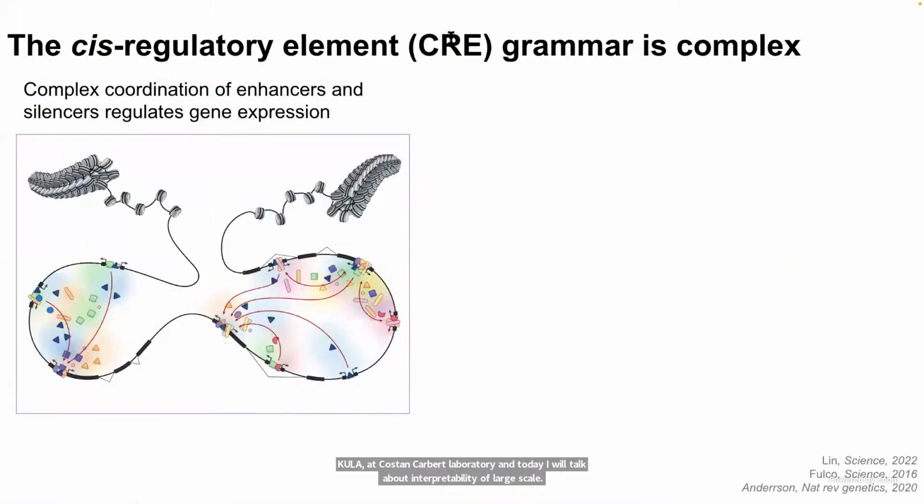Cis-regulatory elements, or CREs, are DNA sequence elements that regulate gene expression. Transcription factors and cofactors bind to these elements and lead to up or down regulation of transcriptional activity. Although progress has been made in cataloging these CREs, little is known about the rules by which enhancing and silencing CREs interact with each other in order to shape gene expression levels.